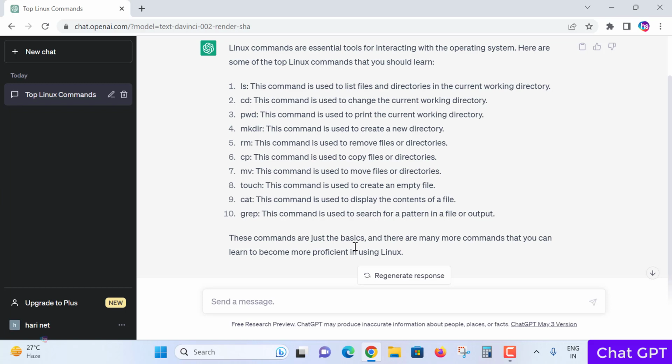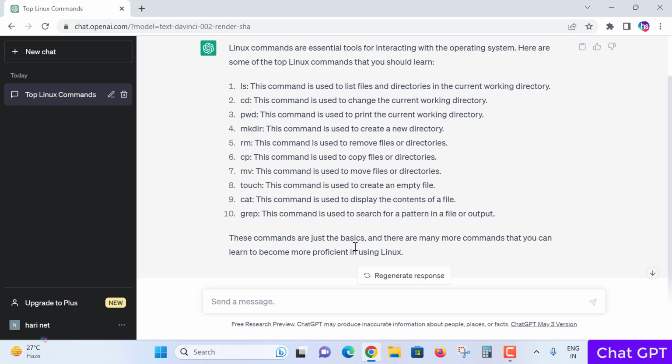cp, the command is used to copy files or directories from source to destination where you want to move the files, like a copy. mv is to move the files, like the source file is no longer available. So ensure which option you need to use, either copy or move. touch, this command is used to create an empty file, one or any number of files as you wish to apply the touch command. cat, this command is used to display the contents of a file.